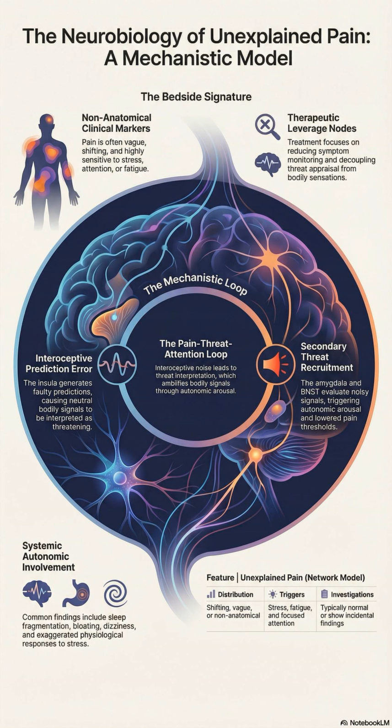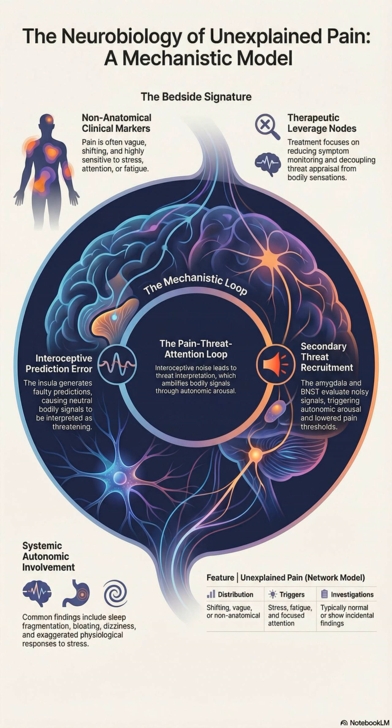To understand this, we begin with the primary circuit, interoception. Interoception refers to how the brain senses and predicts the internal state of the body. The core loop involves visceral afferents from the brainstem, relayed through the thalamus to the somatosensory cortex, and integrated within the insular cortex. The posterior insula processes raw bodily signals, while the anterior insula generates predictions about what those signals should mean. In unexplained pain, the system is not failing to detect sensation.